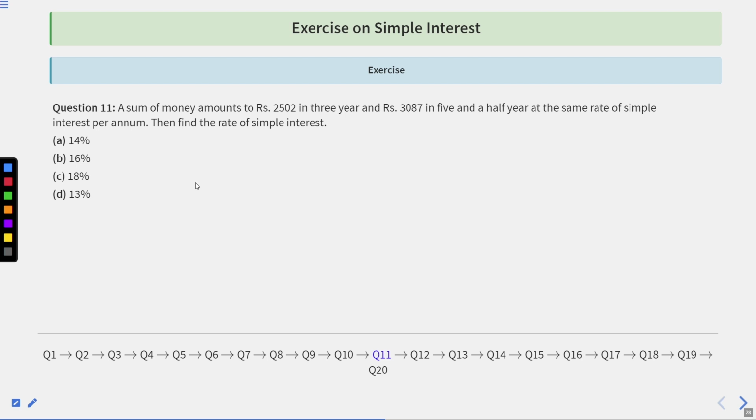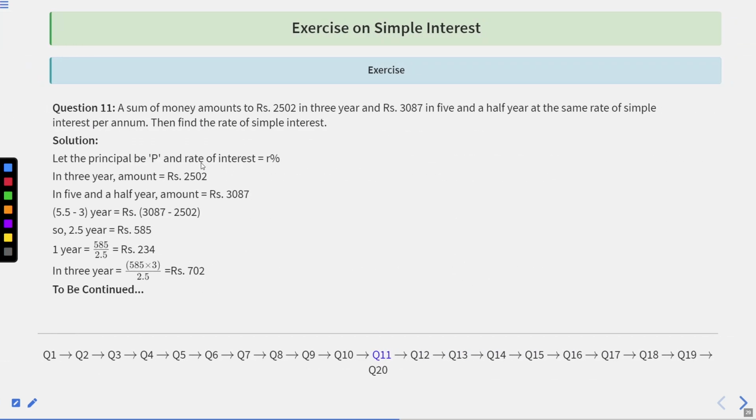Question number 11. A sum of money amounts to rupees 2502 in 3 years and rupees 3087 in 5.5 years at the same rate of simple interest per annum. Then find the rate of simple interest. So in this question, let us suppose the principal amount be P and rate of interest be R%. And in 3 years, the amount is 2502 rupees, and in 5.5 years, the amount is 3087 rupees.